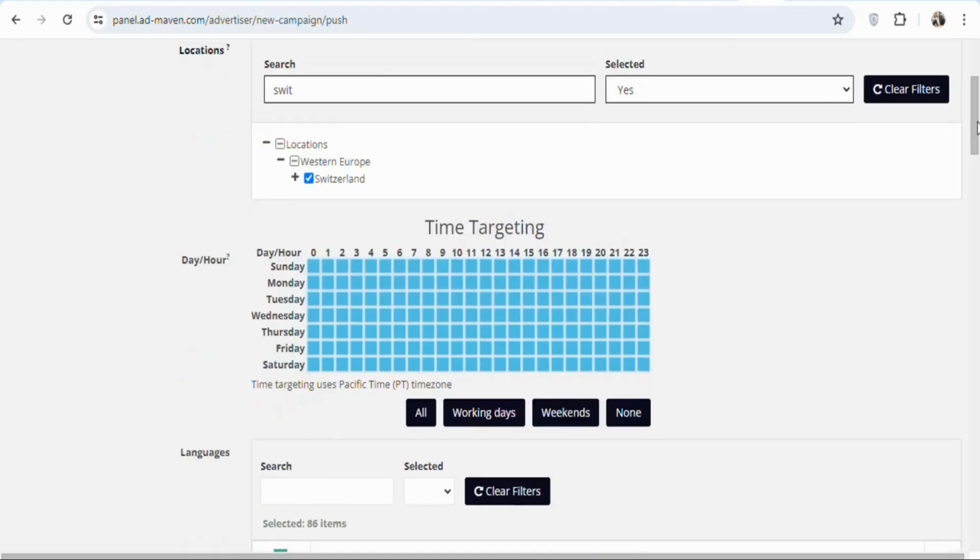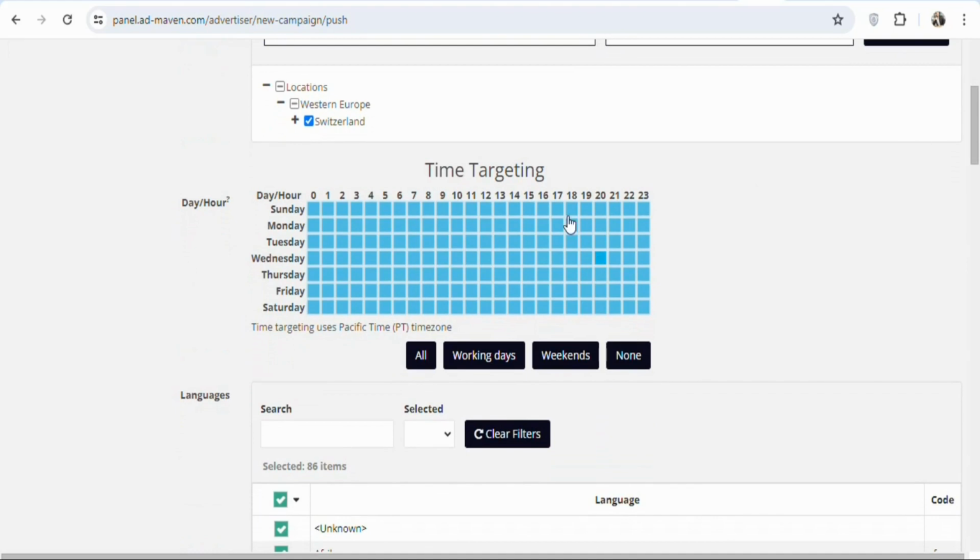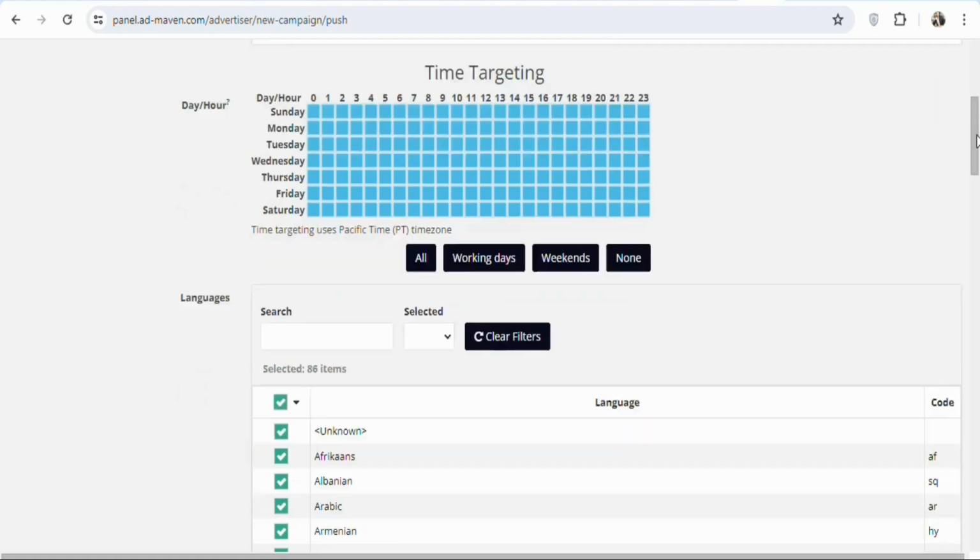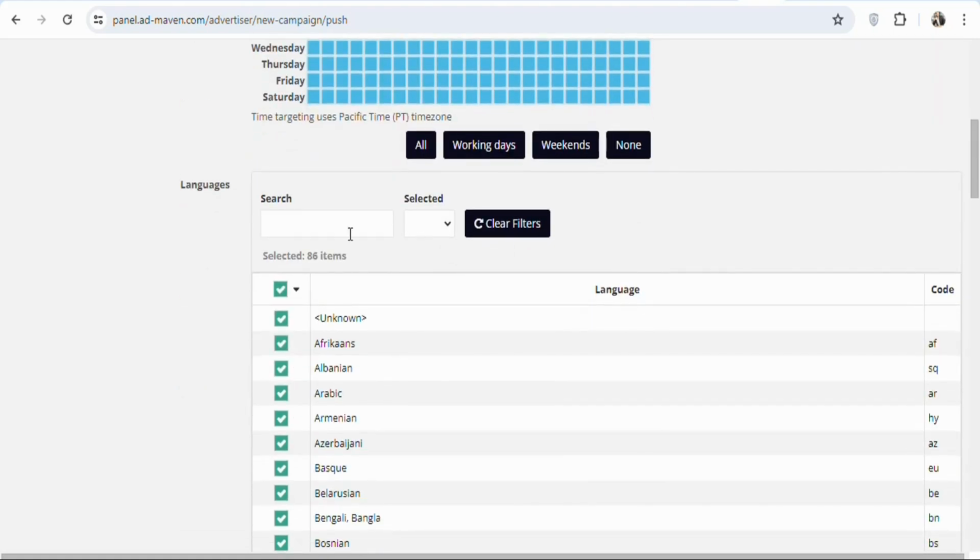It has been selected. Now once it has been selected, the time targeting, you can select the time that you want your ad to run and the time that you don't want your ad to run. So if you don't want your ad to run on Tuesday at 1 o'clock, you can click right here to deselect it. But in this case, I want my ad to run throughout the day.